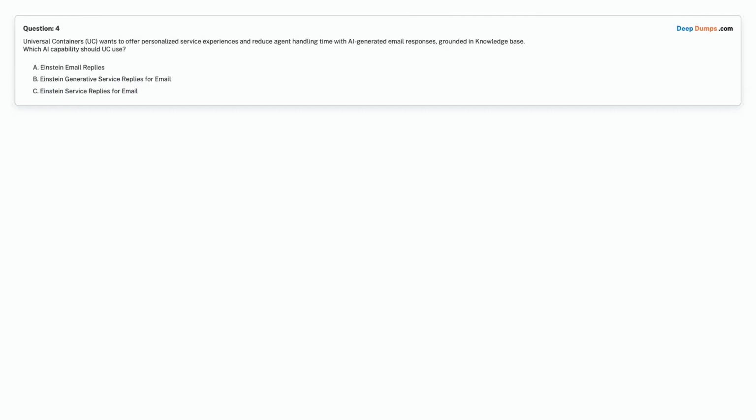Option A. Einstein email replies. Option B. Einstein generative service replies for email. Option C. Einstein service replies for email. Choose the correct answer.